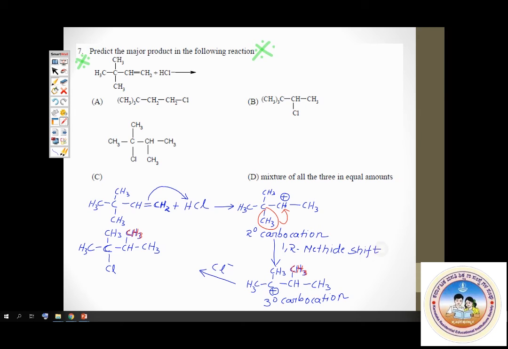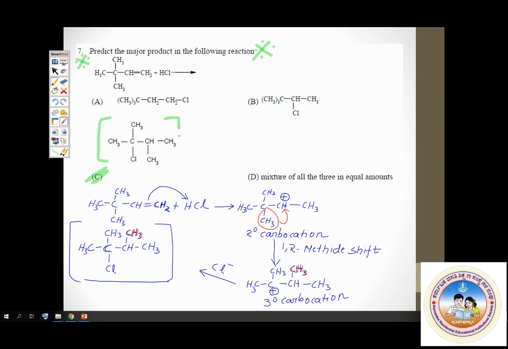1,2 methide shift. So that's the reason why you get this as the product. Please observe, there is a change in the carbon skeleton itself. The carbon framework itself has changed. Now, which option matches our given product? It is option C. Check it out. CH3, CH3, then Cl, CH, CH3, CH3. Option C is the correct answer.